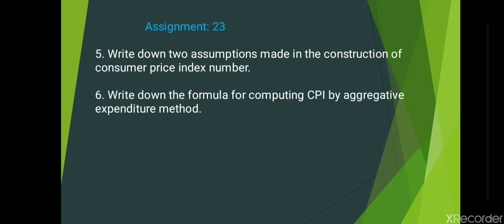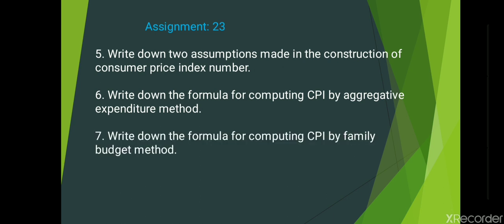Sixth question, write down the formula for computing consumer price index by the aggregative expenditure method. The seventh question, write down the formula for computing consumer price index by the family budget method. That completes assignment 23.